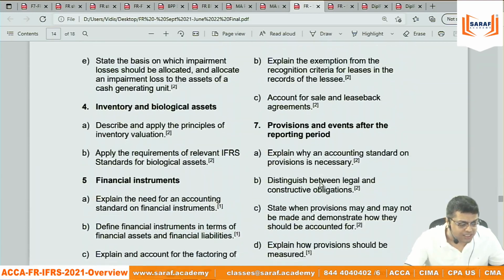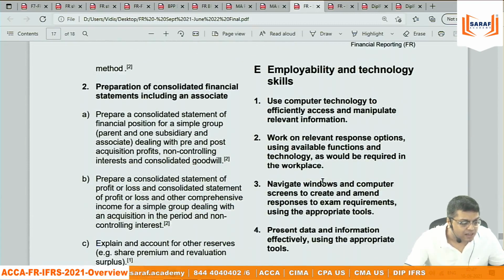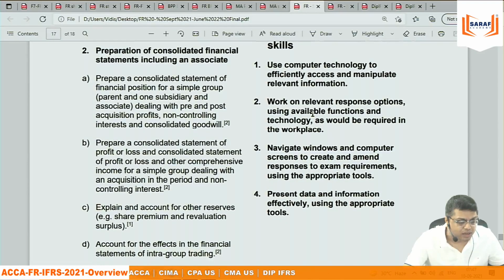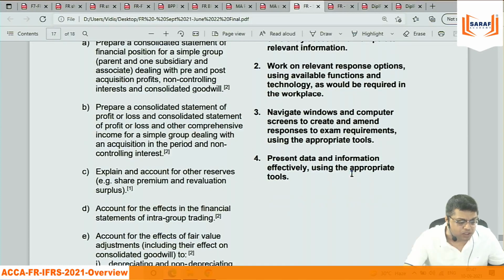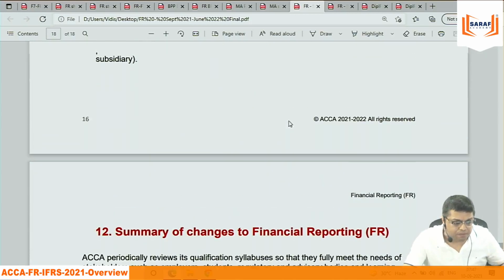If we go into this E, which they are saying is a new addition, in more detail, then in E they have written again: use computer technology efficiently, work on relevant response options using available functions, navigate windows and computer screens to create and amend responses, present information effectively using the appropriate tools. When they are explaining the syllabus, they have written the 4 points, whereas in ABCD, 4 parts, when they have given the detailed explanation, there is a further breakdown. But here there is no further breakdown.